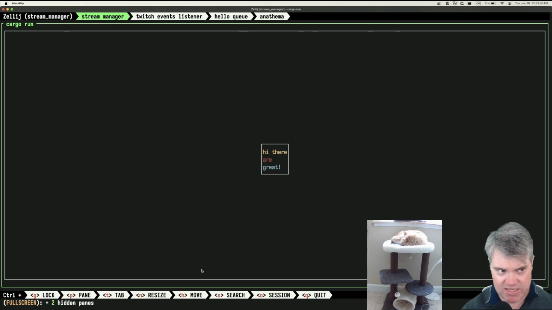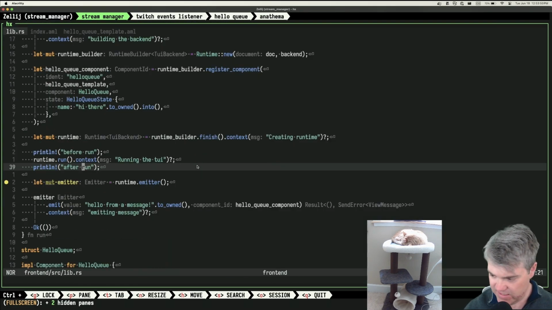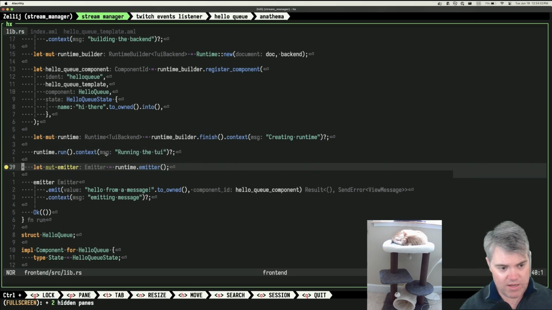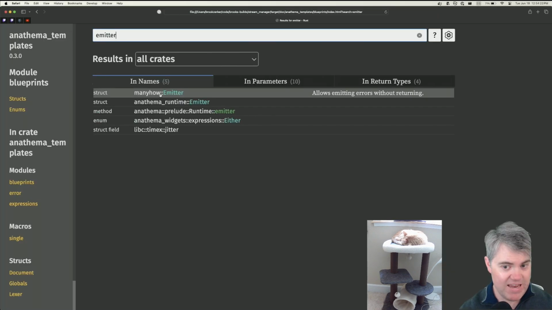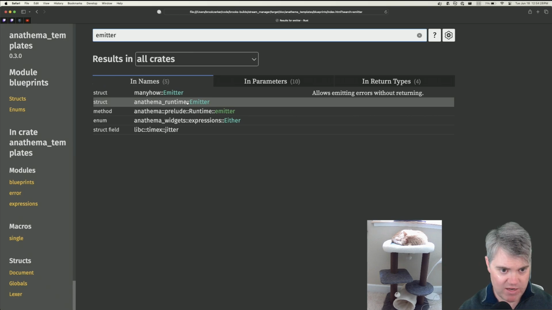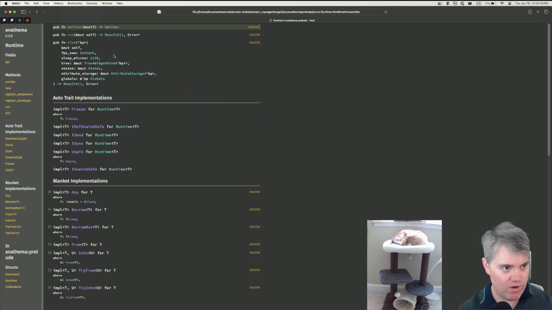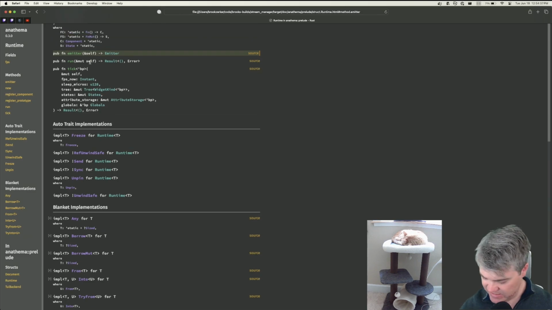I vaguely remember seeing that. Yeah, we were getting messages. Yeah, I'm in the front end, so it is that thing that I want. So how do I get the emitter? Anathema runtime emitter. Oh, wait, there's a method emitter off of runtime like that? Oh, yeah, okay, it takes a self.